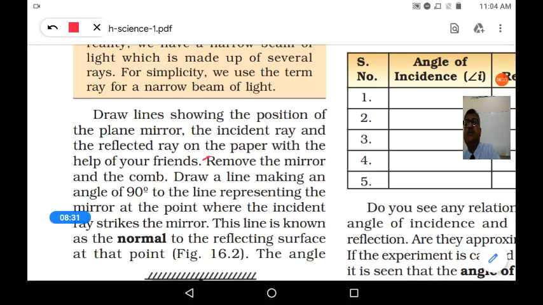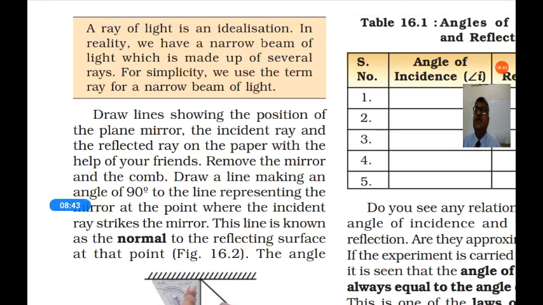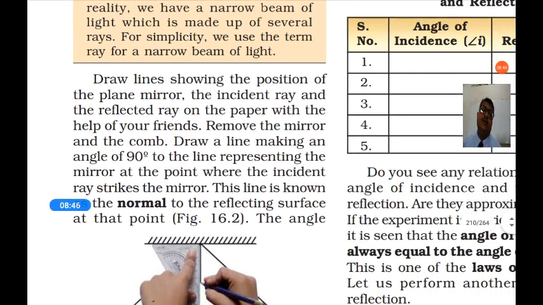A bundle of many light rays is called a beam of light. For simplicity, we use the term ray for a narrow beam of light, so for understanding, we take a beam of light as a ray.